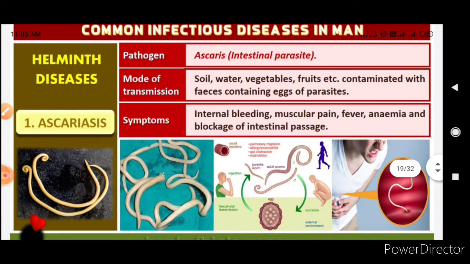So the name of this pathogen is Ascaris, which is responsible for causing the disease Ascariasis. Mode of transmission is soil, water, vegetables, fruits, etc., contaminated with feces containing eggs of parasites. Symptoms are internal bleeding, muscular pain, fever, anemia, and blockage of the intestinal passage.